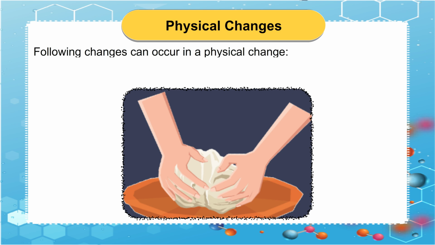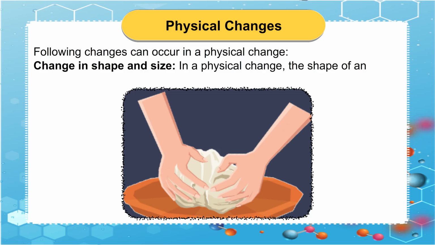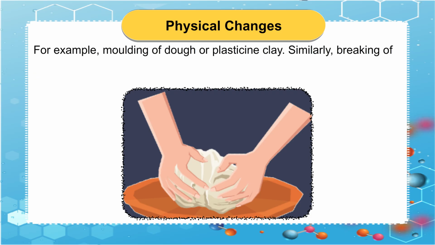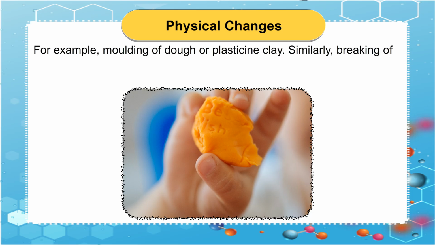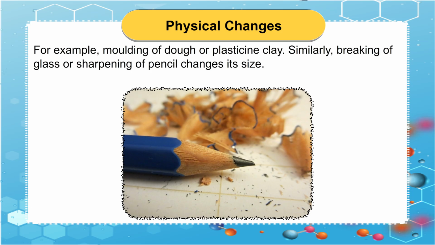Following changes can occur in a physical change. Change in shape and size. In a physical change, the shape of an object can change. For example, molding of dough or plasticine clay. Similarly, breaking of glass or sharpening of pencil changes its size.